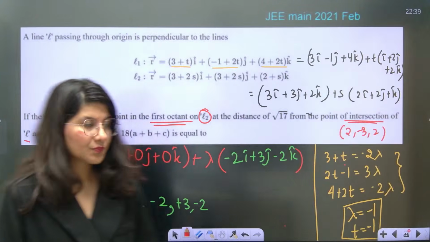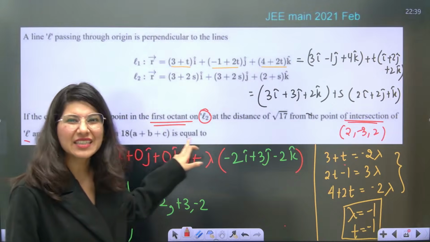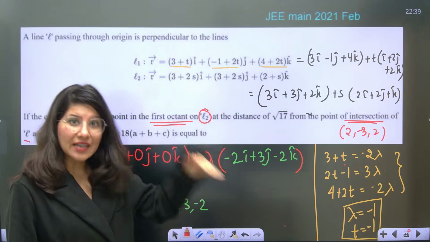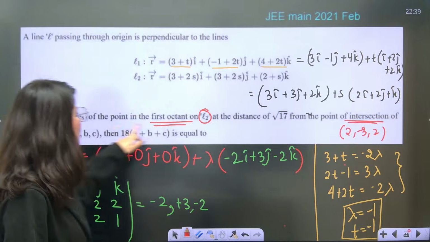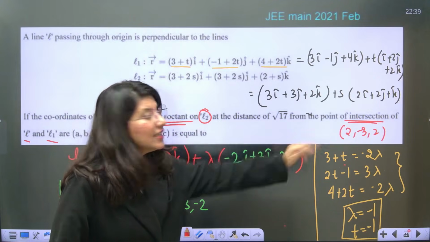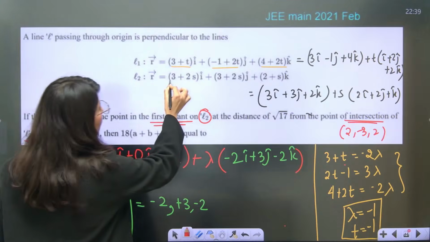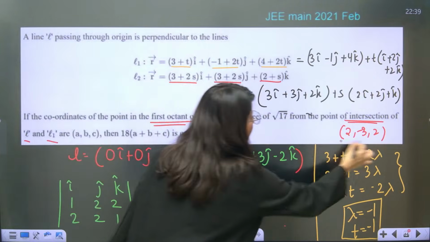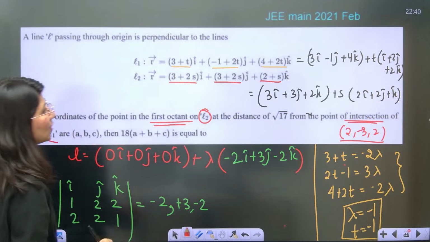Now, let us read this line: coordinates of the point in the first octant. First octant means what? First quadrant, you know; take half of that quadrant and you get an octant. So the first octant on L2 at a distance of root 17 from this point. So you have to assume a point. See, this is the point: 3 plus 2s, 3 plus 2s and 2 plus s. This is another point. Now you have to calculate the distance between these 2 points and make it root 17.